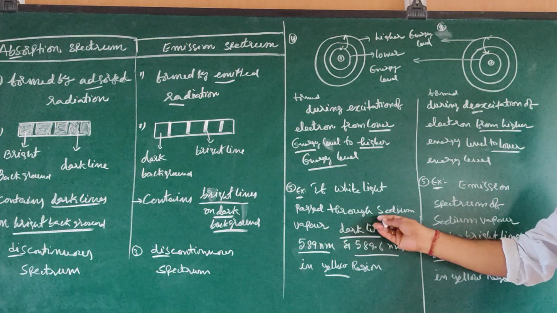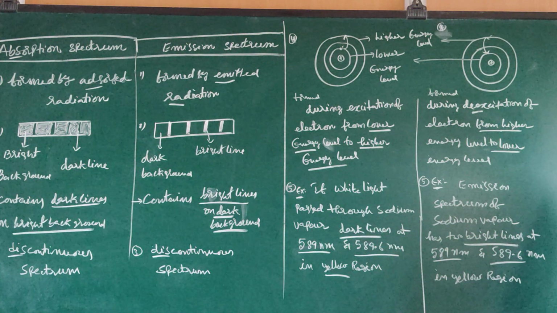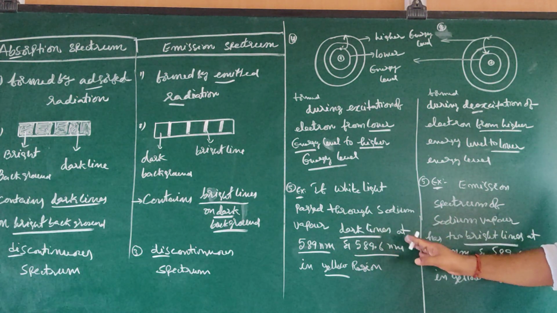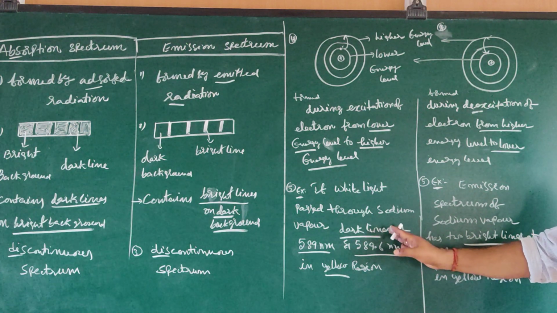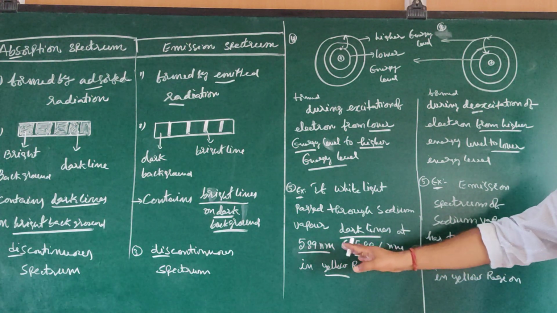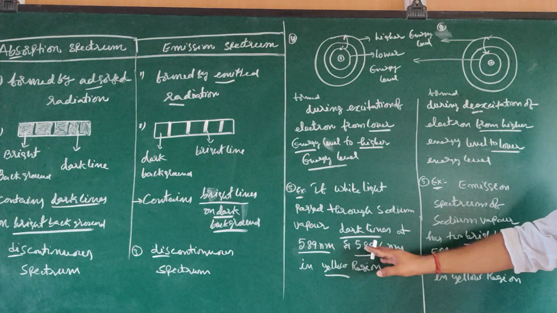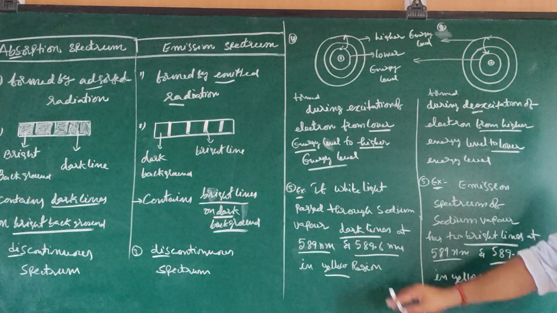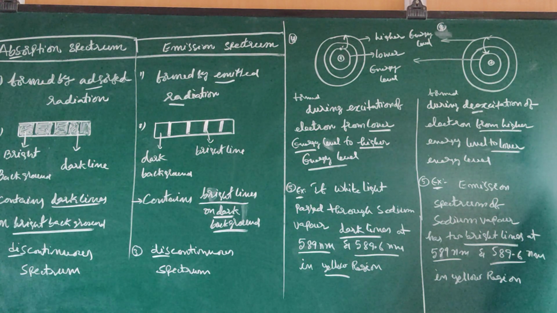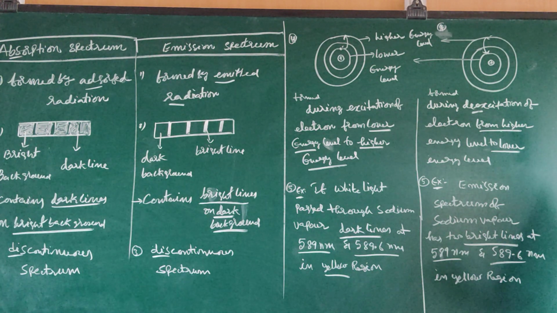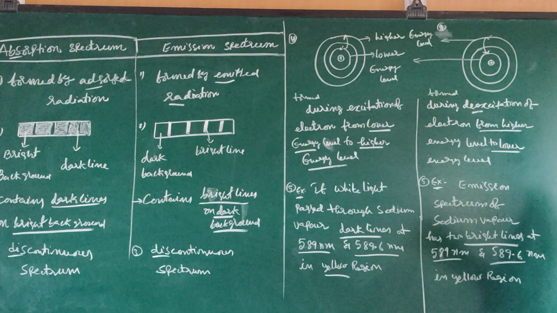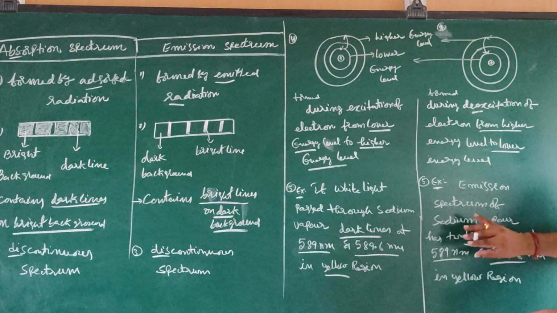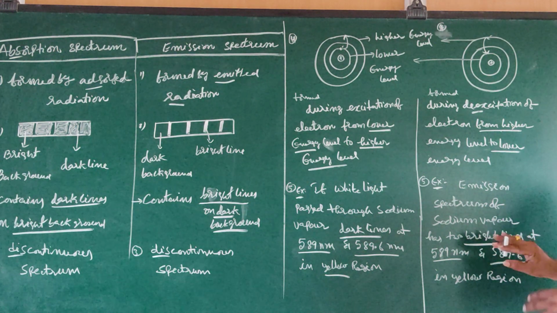Example: if white light is passed through sodium vapor, we can observe dark lines at 589 nanometers and 589.6 nanometers in yellow region. The region is also important here. If you come to the emission spectrum, it is reversed.